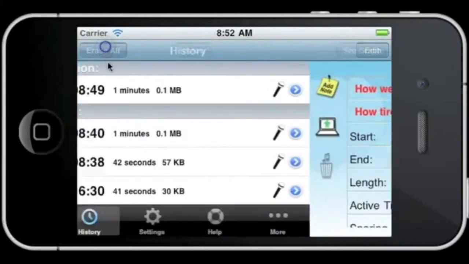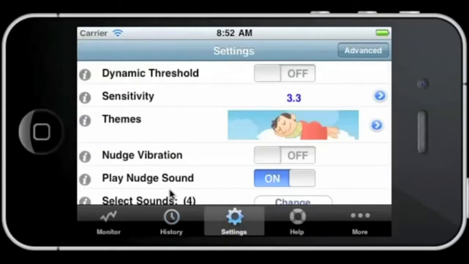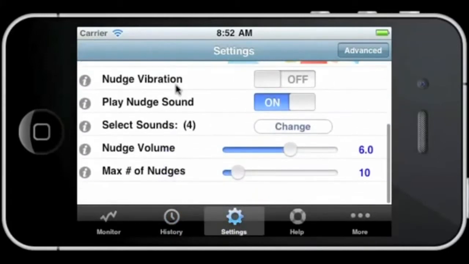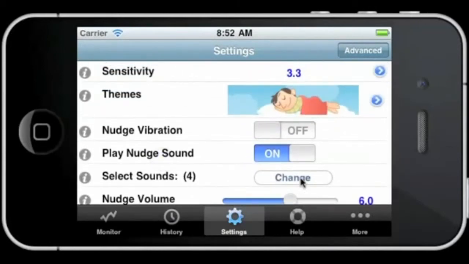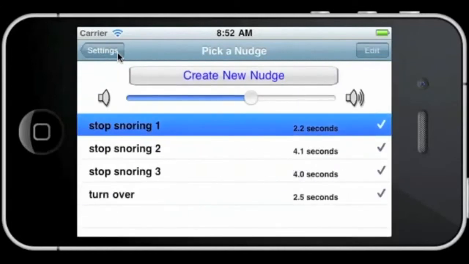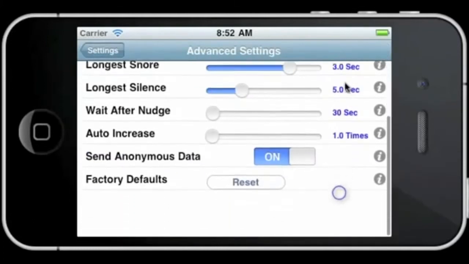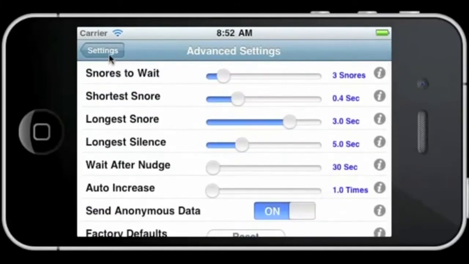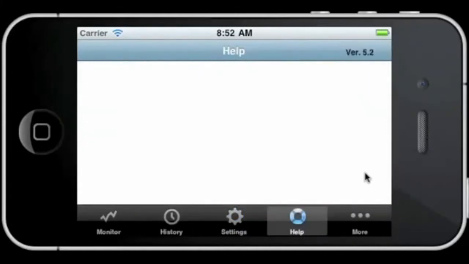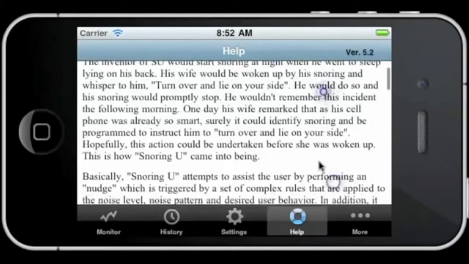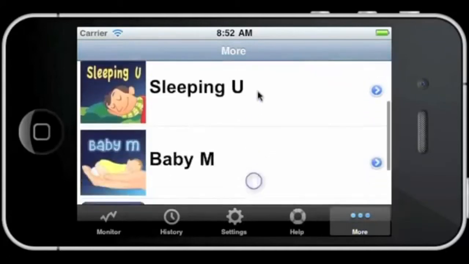There are a few other screens in the application which we will only mention briefly. In the settings, you adjust the algorithm and many other things, like managing and recording your own sound clips, selecting nudge vibrations, and graphic themes. In the advanced settings, you have even more sophisticated ways to customize your Snoring U. In the menu, you also find a help screen with lots of information on how to use the application as well as contact information. The More screen gives you some information about our other products.